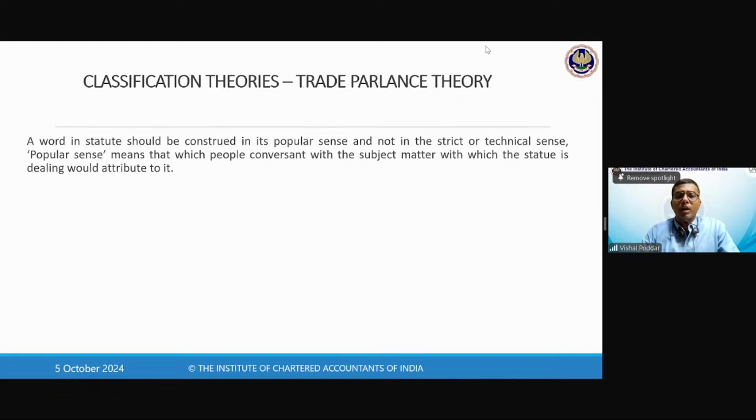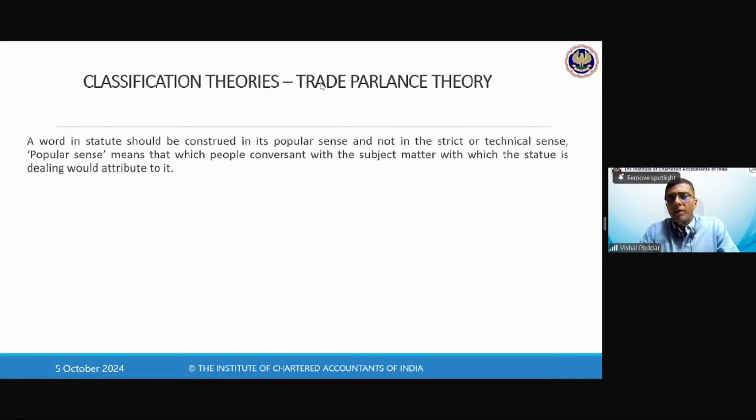So the first theory is the trade parlance theory. What is trade parlance? Parlance means the language or the words that we use in trade. So how is a particular item known in the trade? Generally, when we talk about any item, we know the item by its brand. So I will say I want Rin. I will say I want Ariel. I will say I want Colgate.